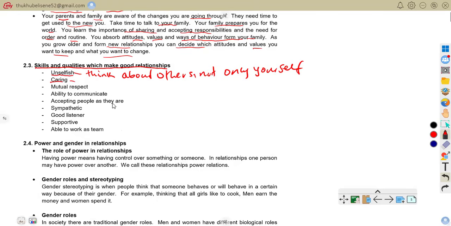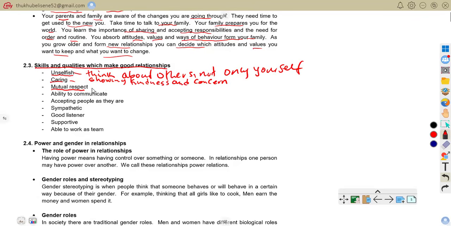Caring. With caring, that is showing kindness and concern. For example, checking on a friend who is sick. That's being caring.